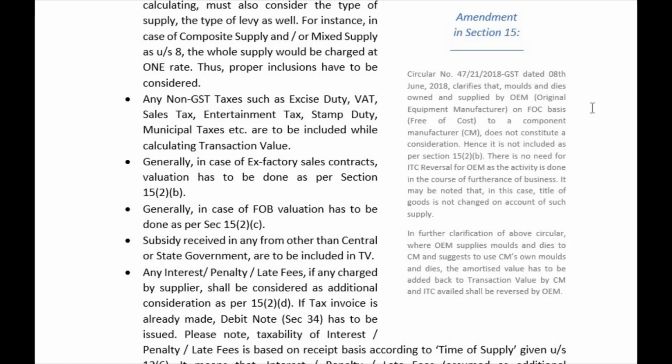This is the clarification given in this circular. I expect you to understand this explanation of this amendment. If you do not understand this explanation, please comment below so that I can make another video where I can use some graphics so that you can understand this amendment. This is very interesting, right?